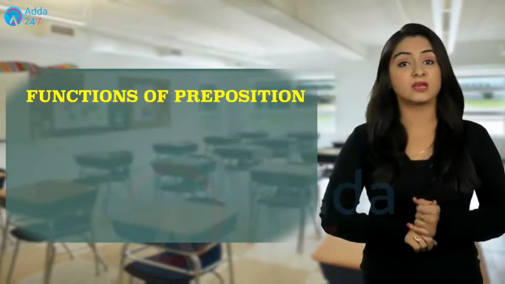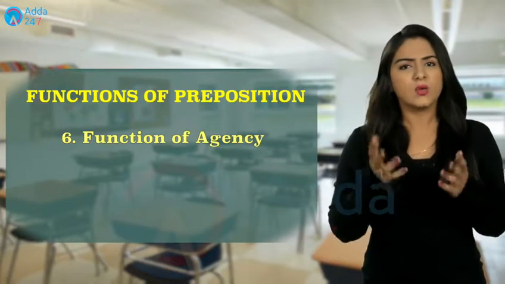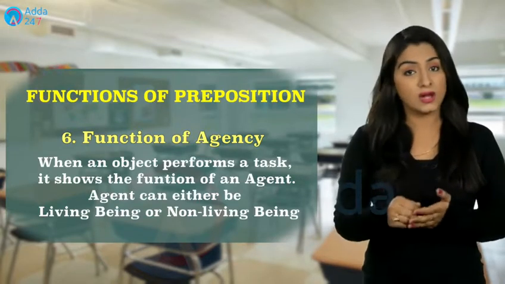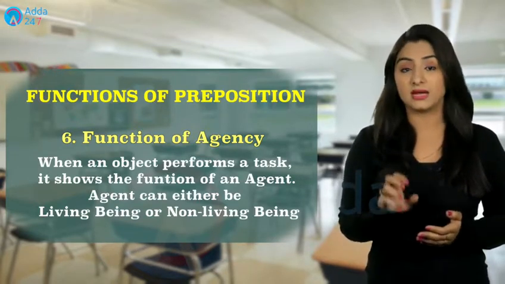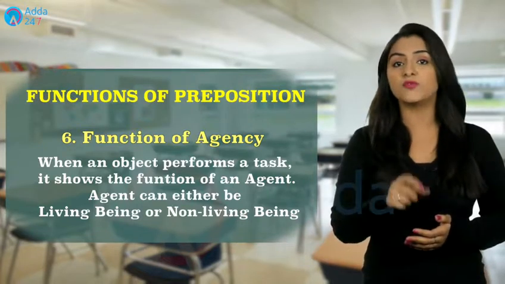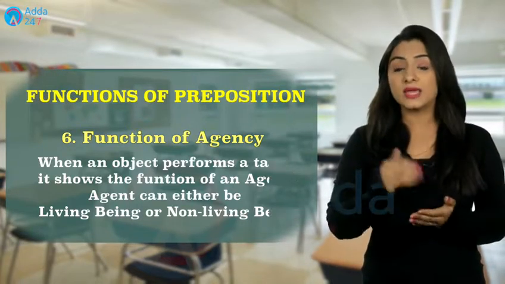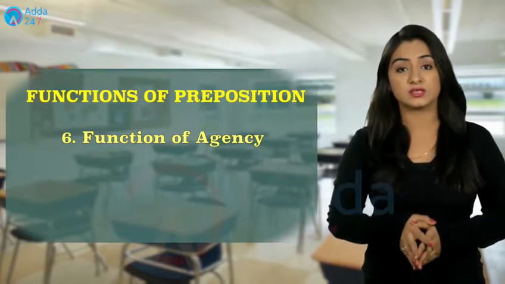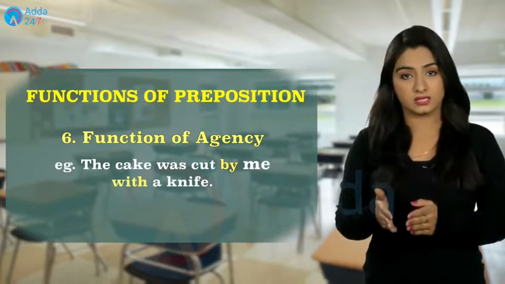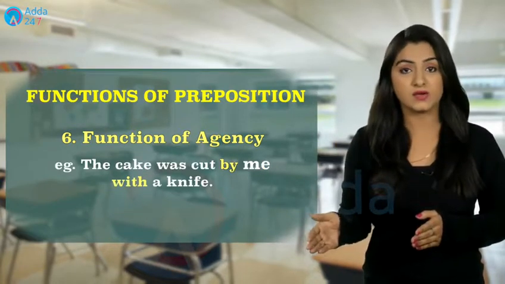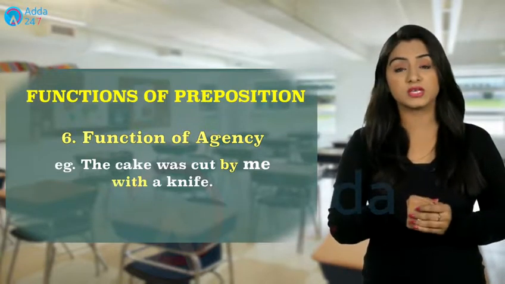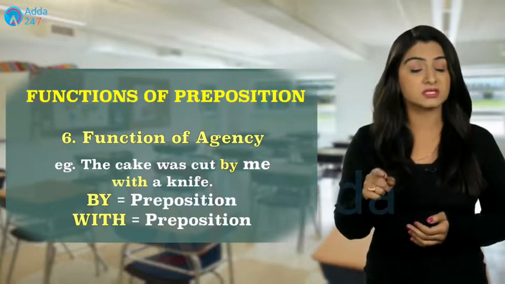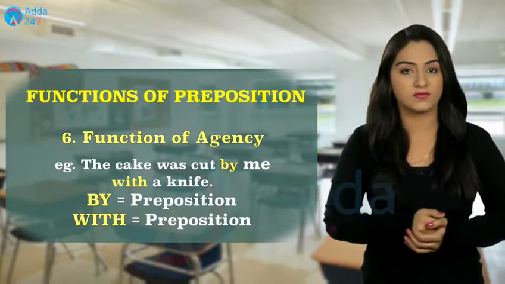And the last function that it performs is agency. What does the agency function mean? It means when something is performed, someone, that means a person, or something, that means a non-living thing, is used to perform a task. With that, we can use with, in, or by as the function of agency. For example, if I say the cake was cut by me with a knife, here a task was performed. What was it? The cake was cut. And how was it cut? By me, that means a person, and with a knife, that means a non-living thing.